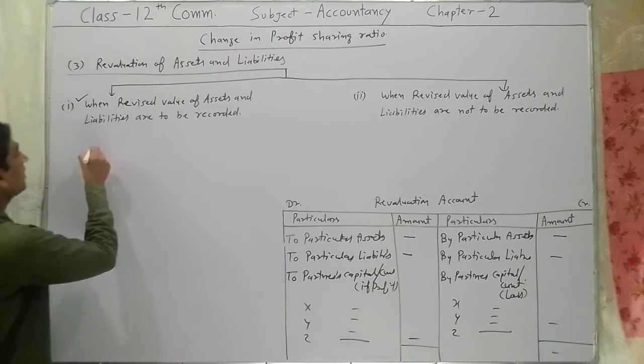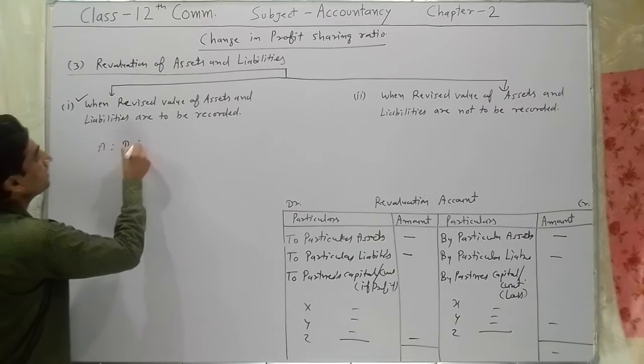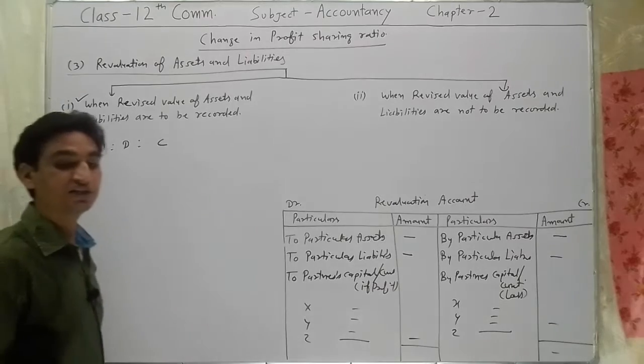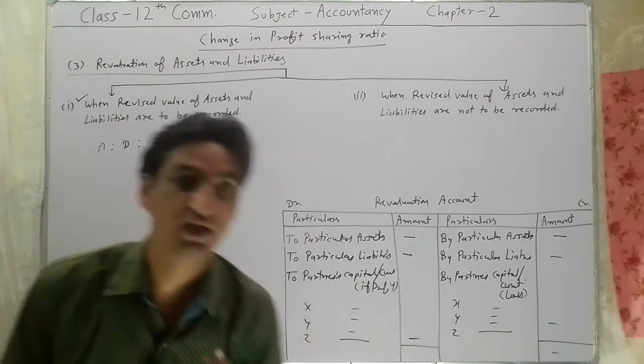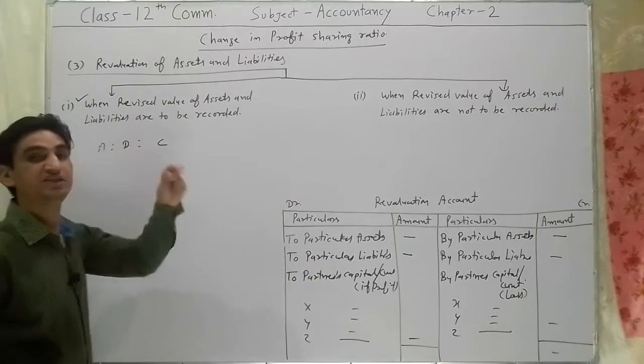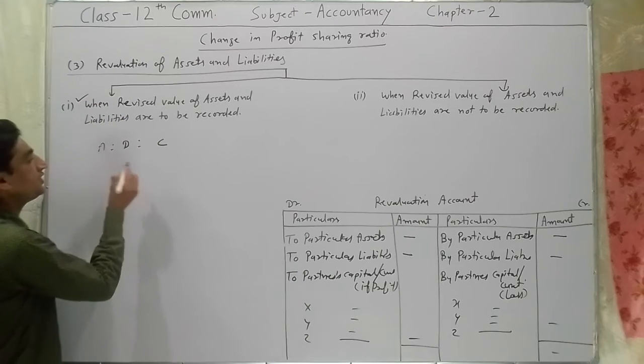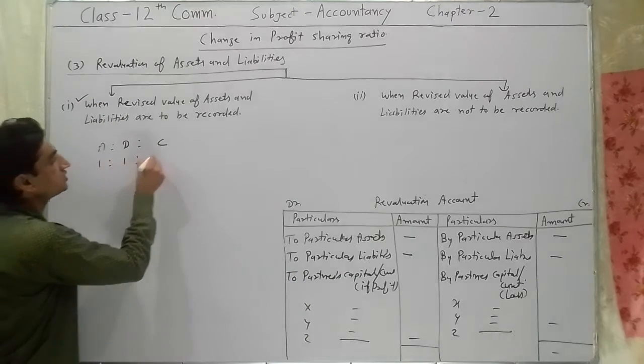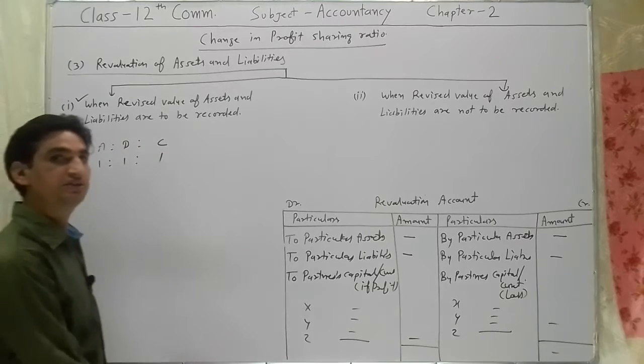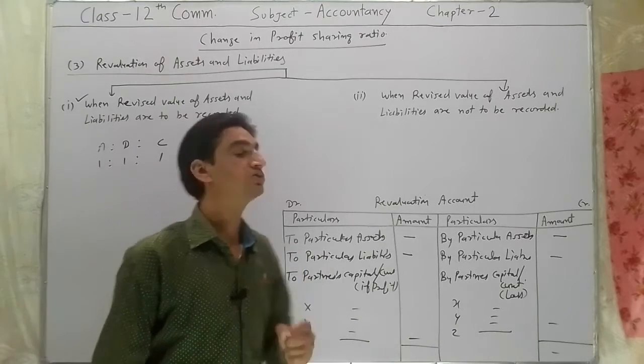Listen. A, B and C are three partners in a firm sharing profit and losses 1:1:1.